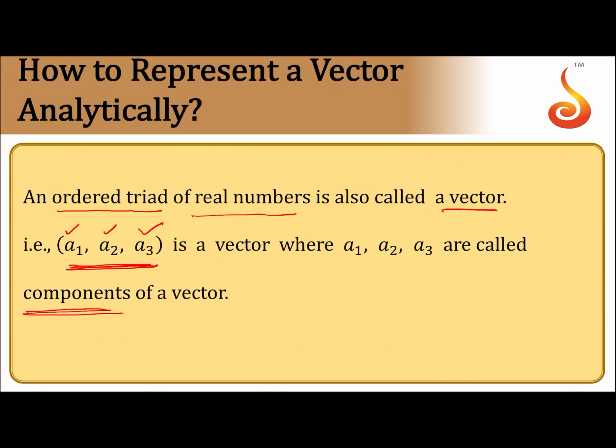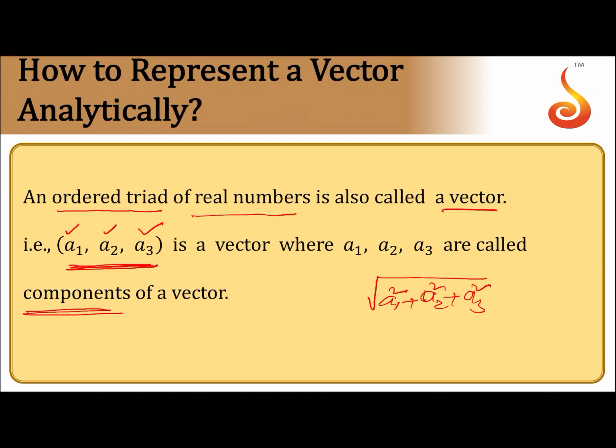The magnitude of this vector is the square root of a1 square plus a2 square plus a3 square.